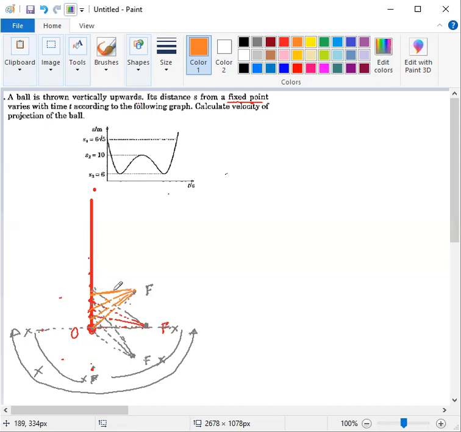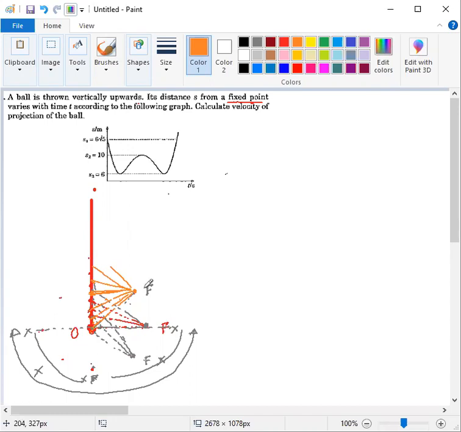And after achieving this point, when the particle reaches the parallel line from the point of throw, where the point of observation or fixed point is lying, then the separation between them is minimum. After that, it is again going upward, so it is again increasing, and so on.